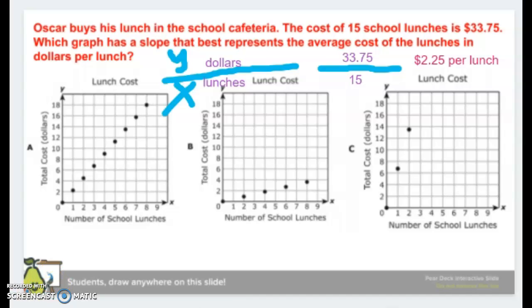So we're going to go to 2.25 on my y-axis. So it's about here, here, and here. Notice I try to put it in the same spot every time, but it doesn't always work out that way. And then I move to the right one space, and I should be landing either on a dot or my line. One space, one space. The last two, I don't land anywhere close to it, right? The first one is the one that works for me.